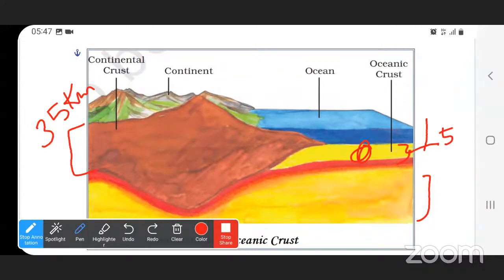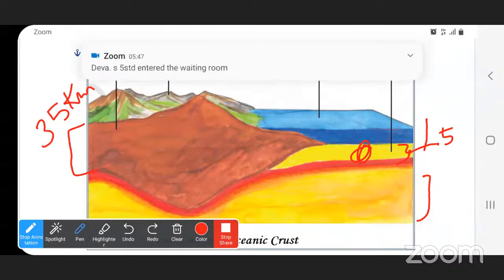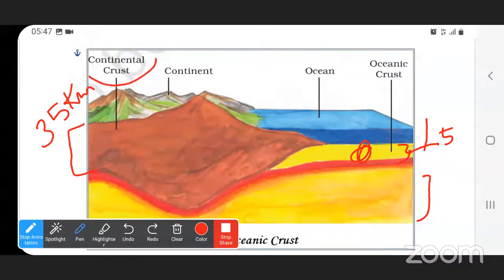So the land surface is called the continental crust. In the ocean regions, where there is water, we have only 5 kilometers, whereas in the continent it is about 35 kilometers. Is this clear?